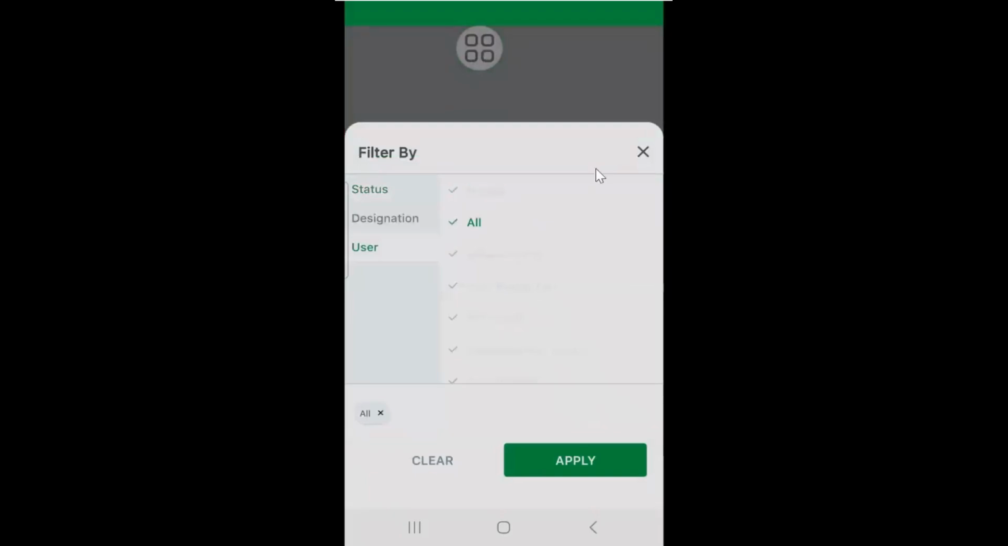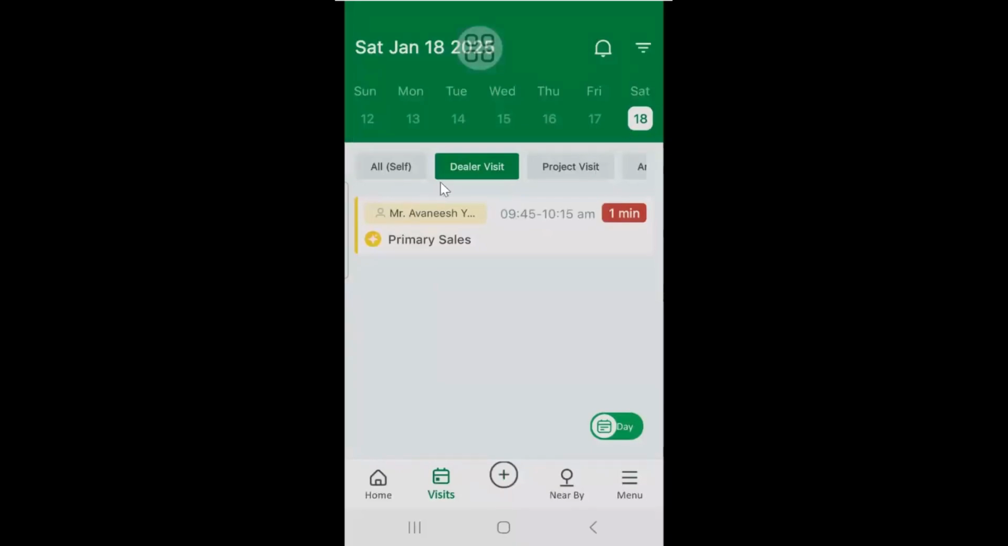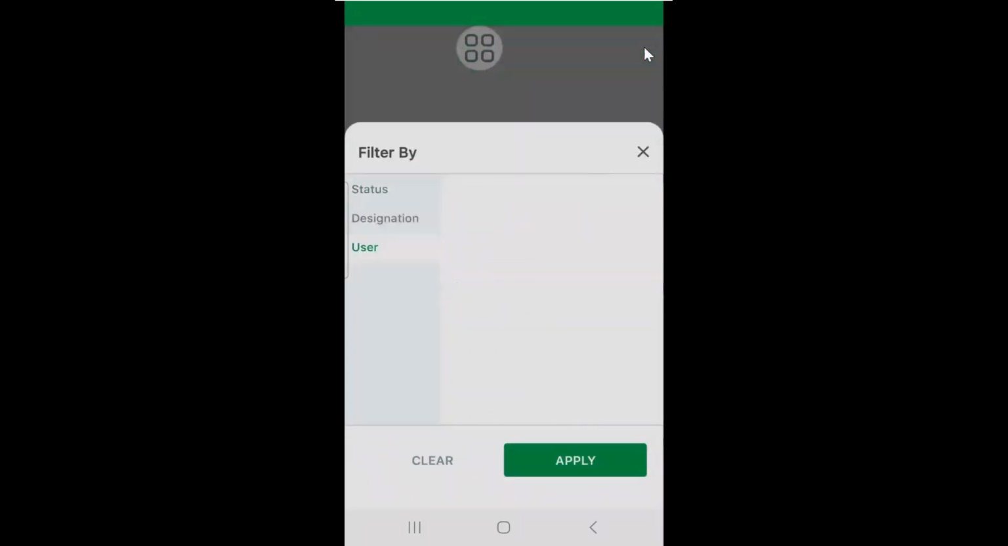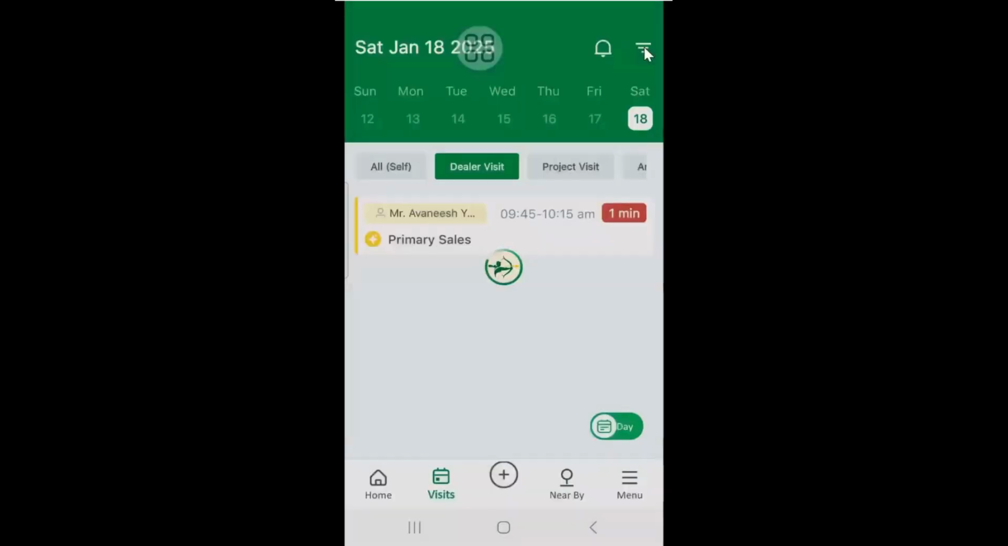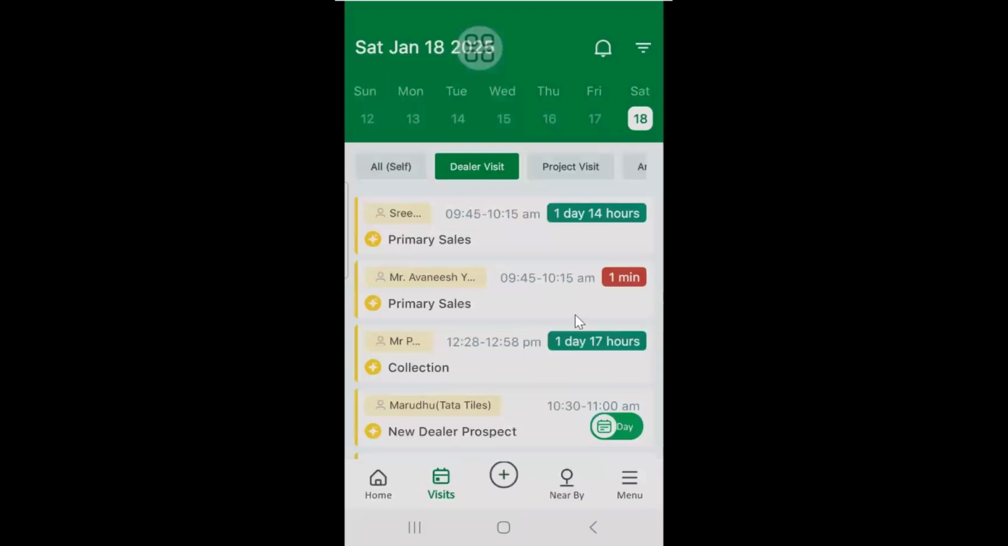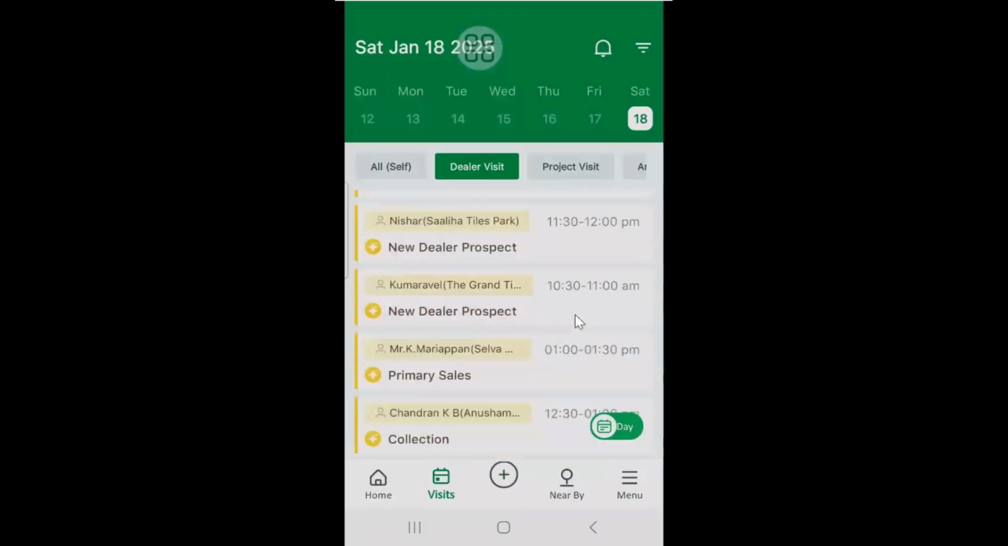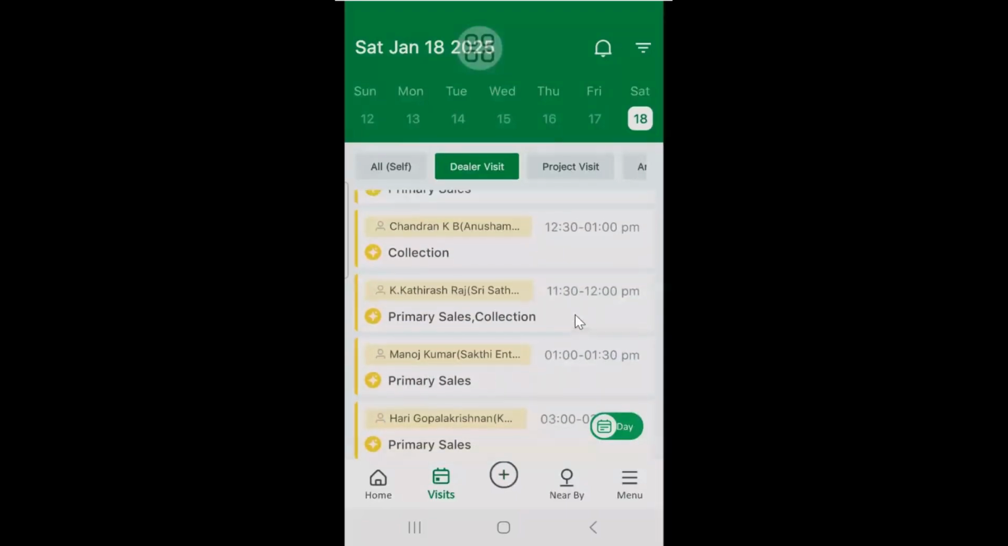So when I click in the calendar 18 dealer, by default it will show my visits. If you want to see a particular employee, you can see on the right side top, you can select any particular employee you want to see, or you can also select all and you can see how many visits are scheduled dealer wise, how many dealers are scheduled.